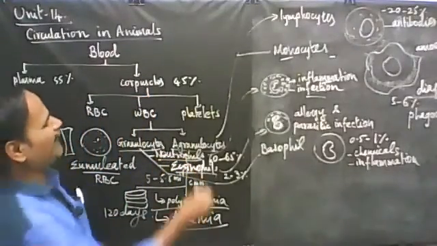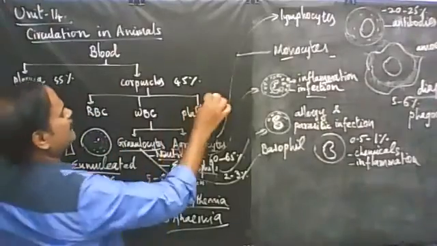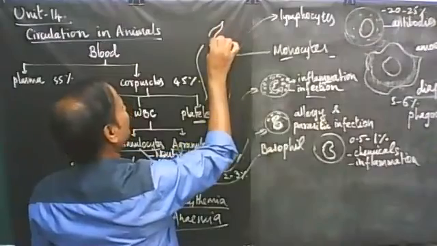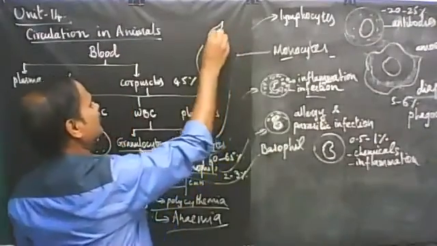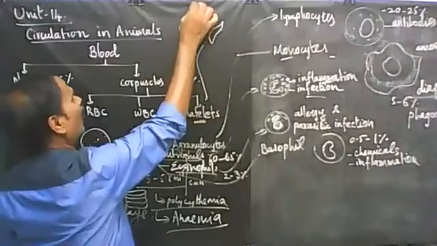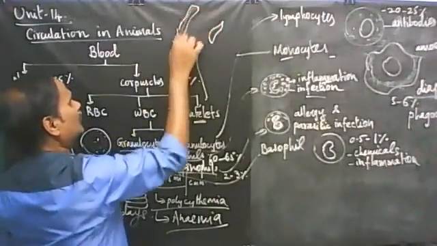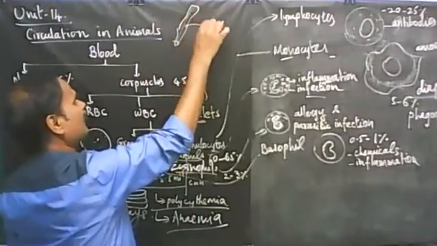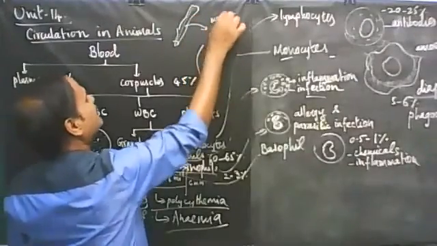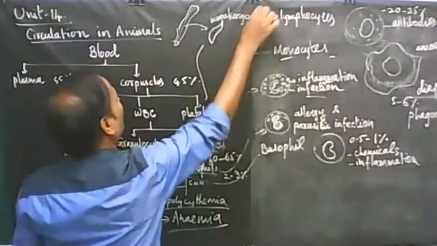Now let's see the platelets. What are platelets? Platelets are irregular-shaped structures without a nucleus. All three blood cells are formed from bone marrow, and these platelets are formed from disintegration of megakaryocytes. What are called megakaryocytes?